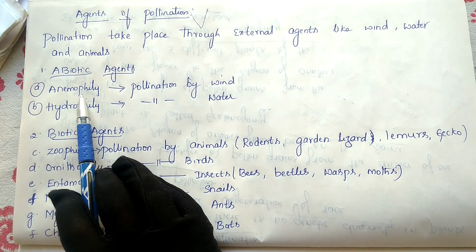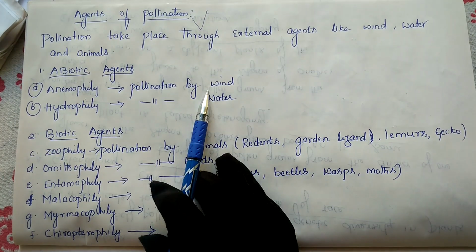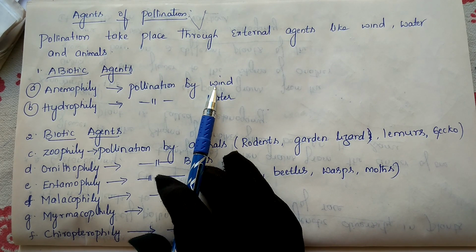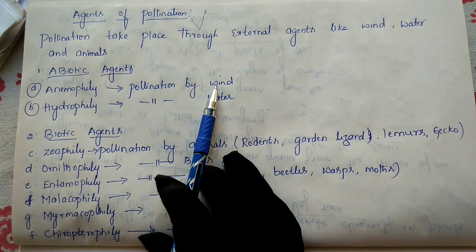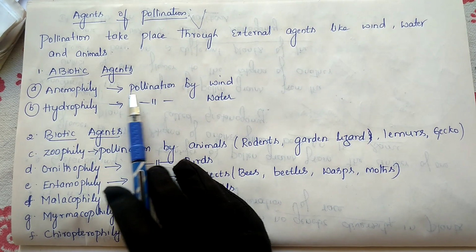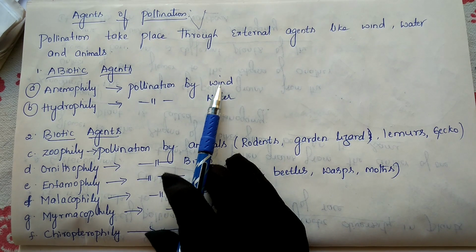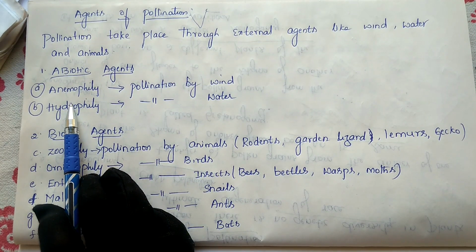So to whom are we calling it anemophily? It means the pollination takes place with the help of the wind. You have seen that the wind blows. This wind carries the pollen grains from one flower to the other flower. So the agent here is the wind, and if the pollination takes place with the help of the wind, we call it anemophily.